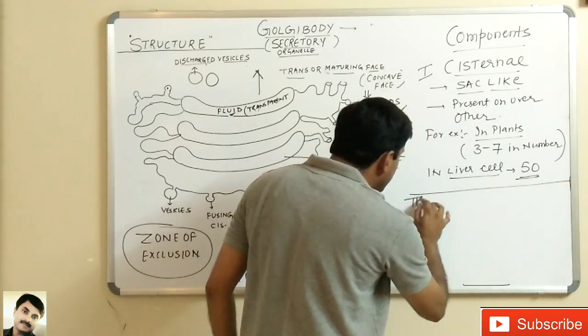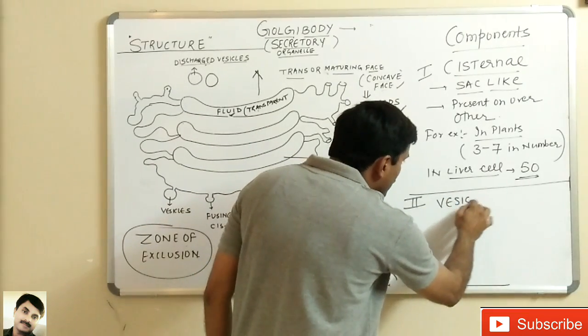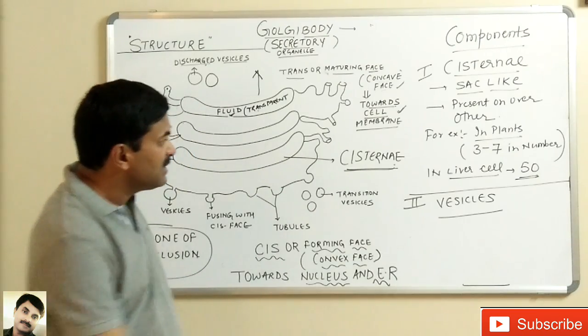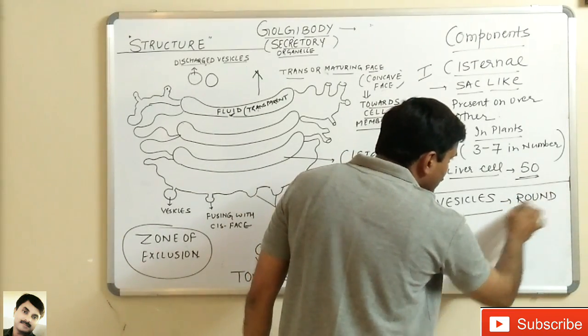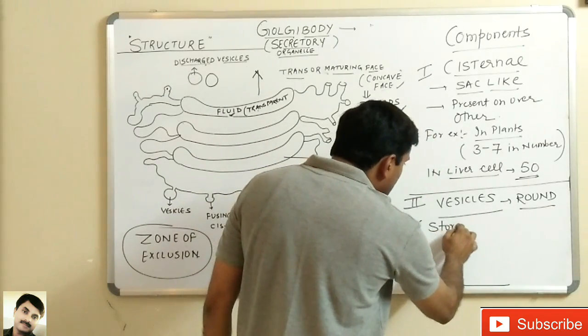Now let's talk about the second component. The second component is the vesicles. These vesicles are round structures and they store substances.